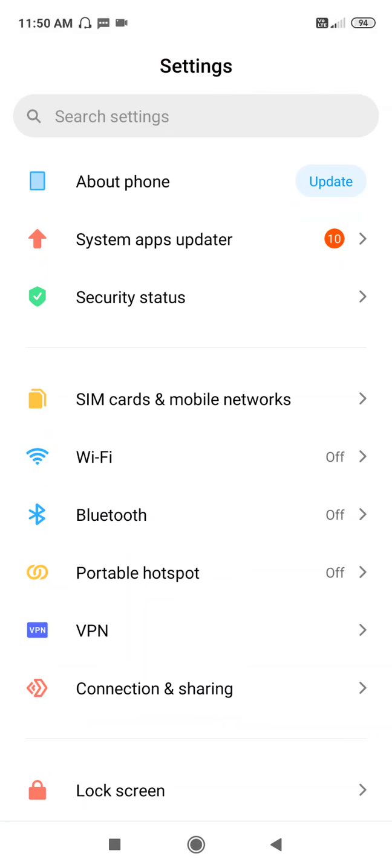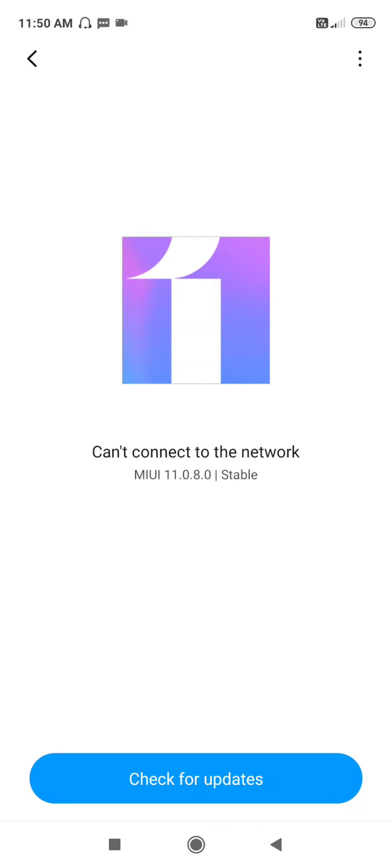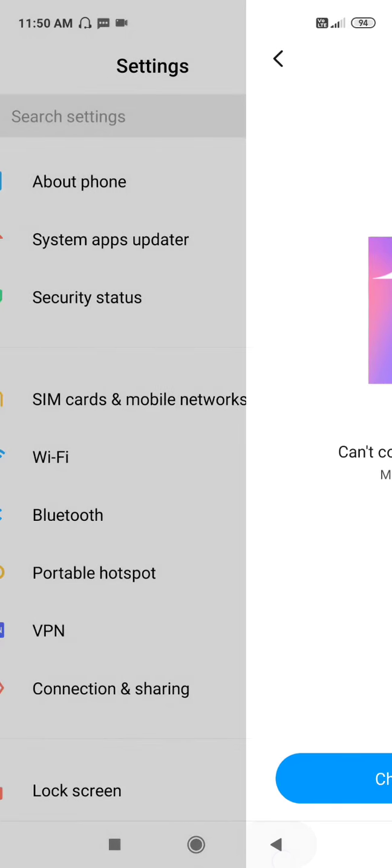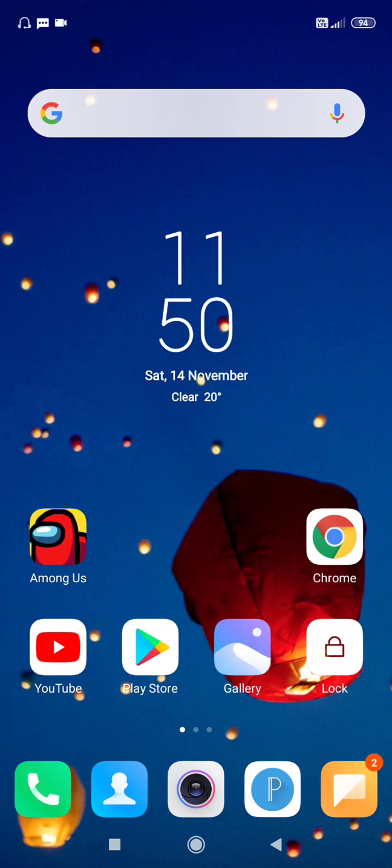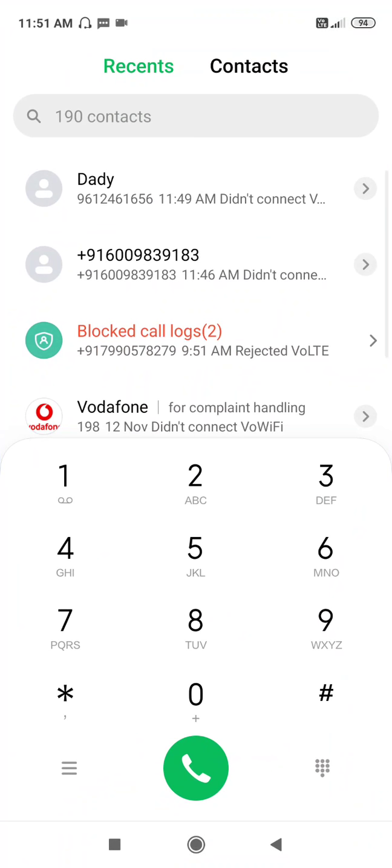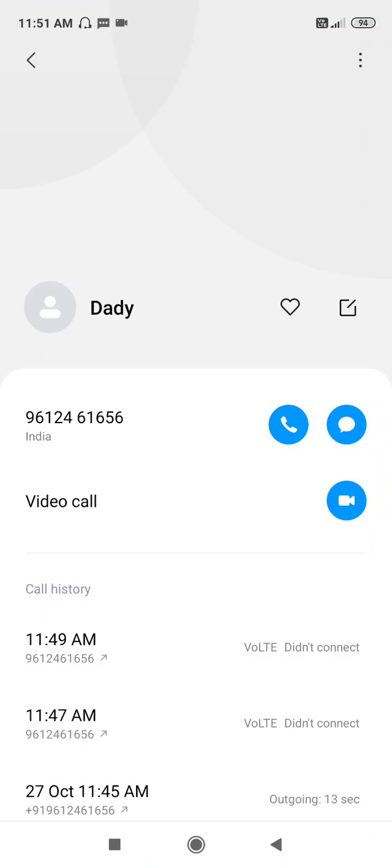It will be much better if you update your phone software. If your phone software is not up to date, then make sure to update it. After updating the software and restarting your device, just go to your dialer, and here you have to select the number.